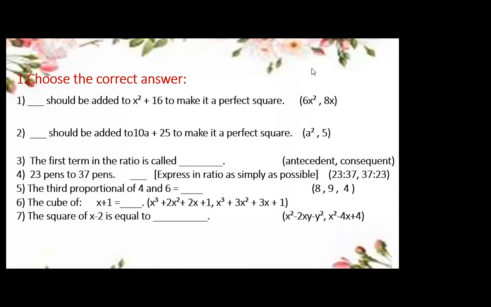Are you sure? First, tell me how this is case 1 or case 2. Dash should be added to x square plus 16 to make it a perfect square. So, these two terms are square terms, or one is a square and one is a 2xy term. First, tell me about this.